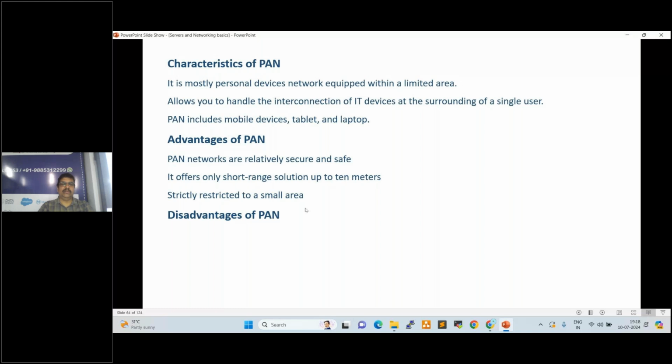Yes. No, no, Bluetooth distance is 10 meters. Okay. So the disadvantage of PAN is that the distance is limited to within 10 meters only; it will work within 10 meters only. So Bluetooth is different, Wi-Fi is different. Okay.